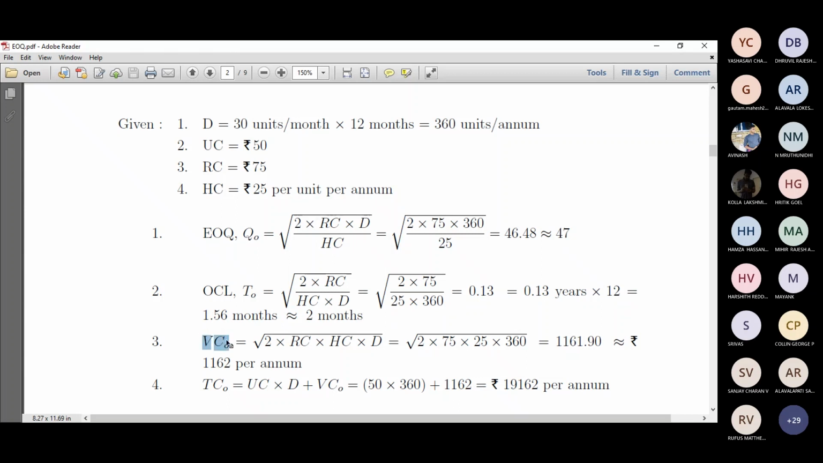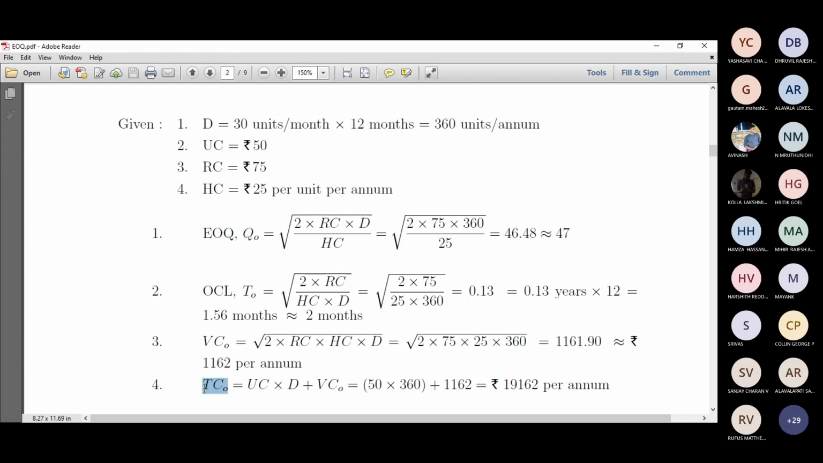And the variable cost. The formula is root of 2 multiplied by RC multiplied by HC multiplied by demand. So 2 multiplied by 75, where 75 is the reorder cost, not per annum, and 25 is the holding cost per annum, and 360 is the demand throughout the year, per annum, equals 1161.90, or roughly you can take the nearest figure, 1162 per annum.